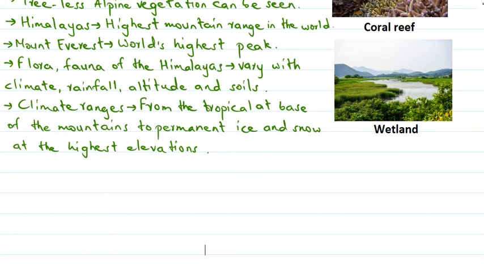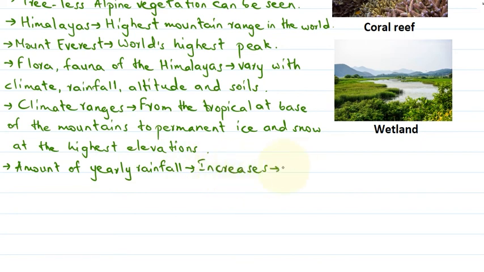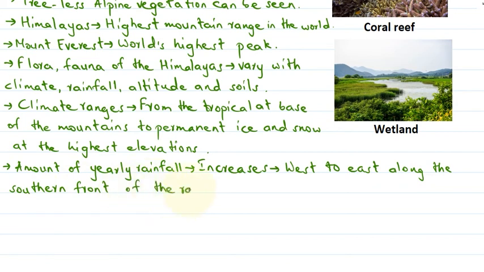So the base of the mountains have tropical climate, and as we move higher, there is permanent ice and snow. So the amount of yearly rainfall increases from the west to east, along the southern front of the range.